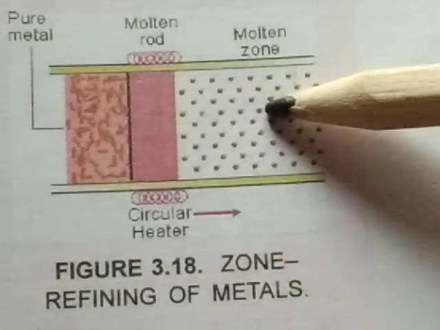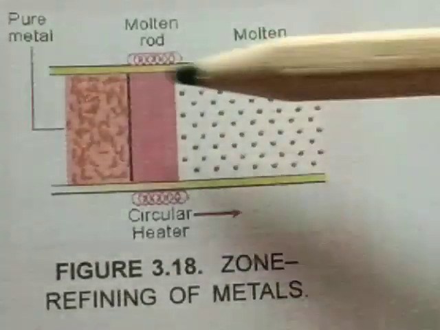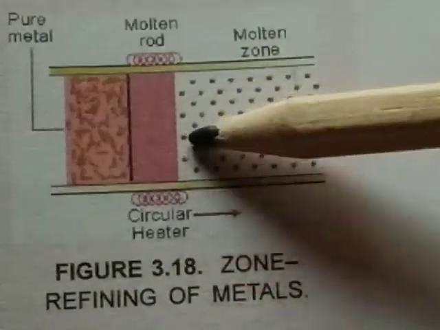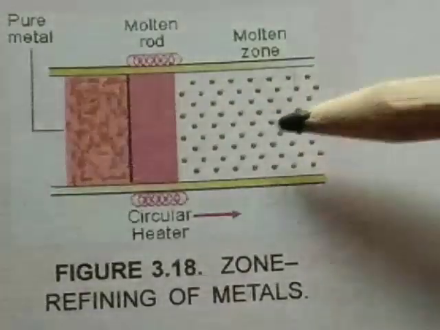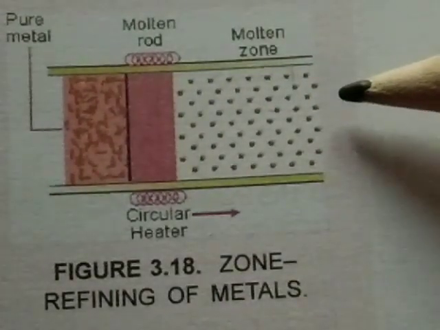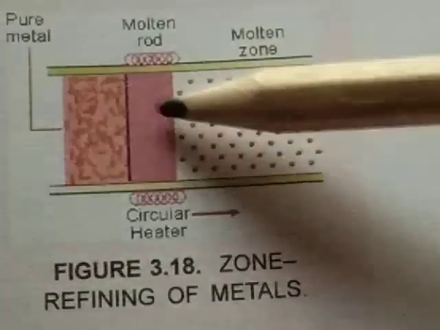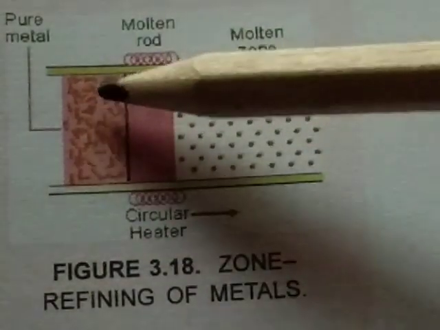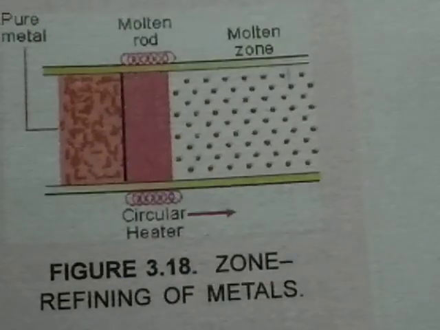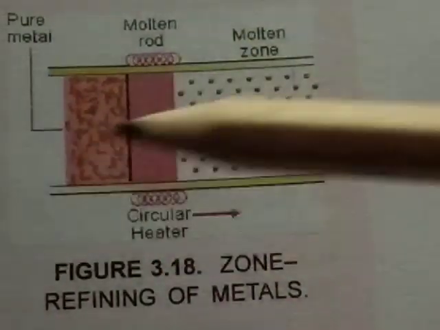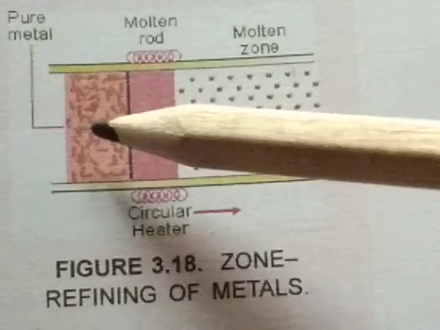Here impurities are present, so this process is repeated a number of times till the impurities are driven completely towards one end and the pure metal is left at the other end.